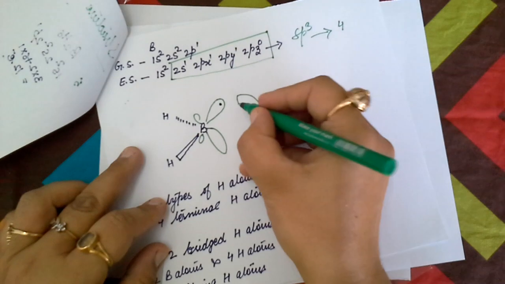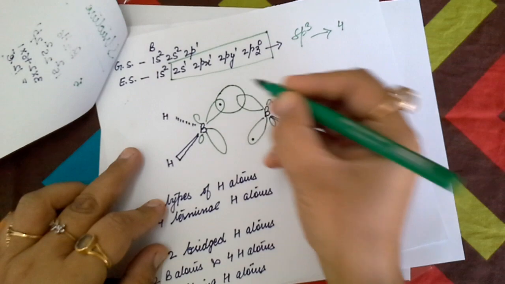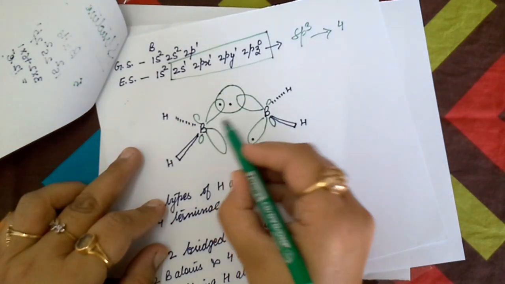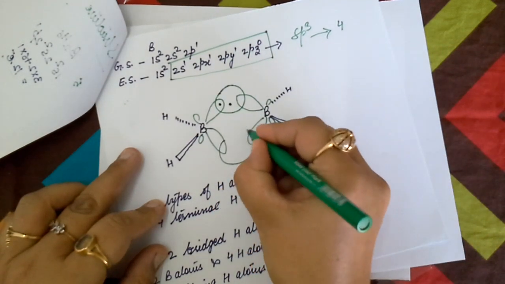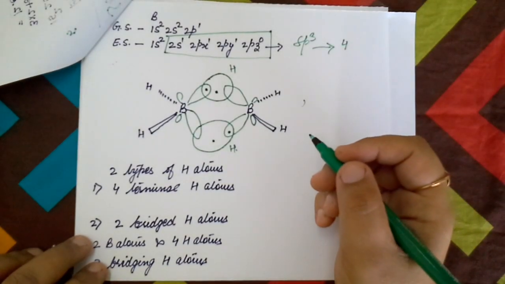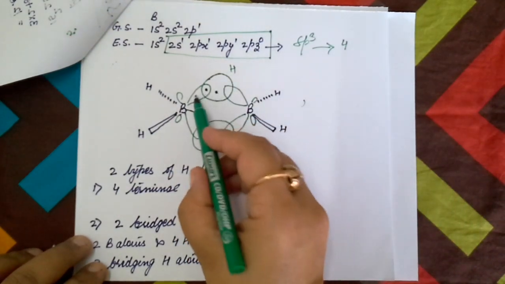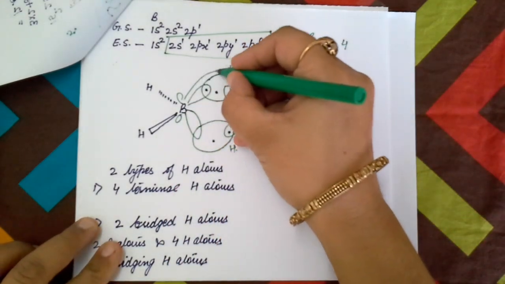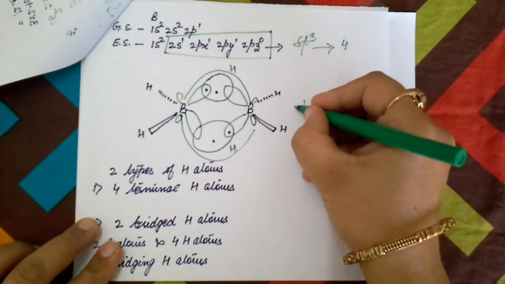Now a hydrogen atom with 1 electron will simultaneously combine with 2 lobes of the boron atoms, resulting in formation of a bond between these 2 boron atoms. The hydrogen atom here will also combine with 2 lobes. So in diborane, the hydrogen atom acts as a bridge between 2 boron atoms by overlapping simultaneously with 2 lobes of 2 boron atoms. Because of the typical shape of this bond, this is also known as a banana bond.